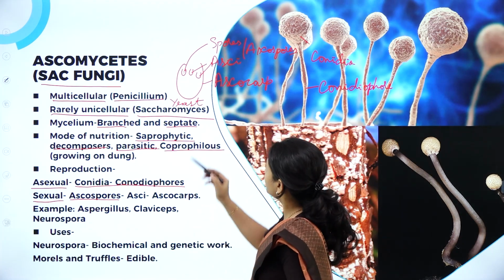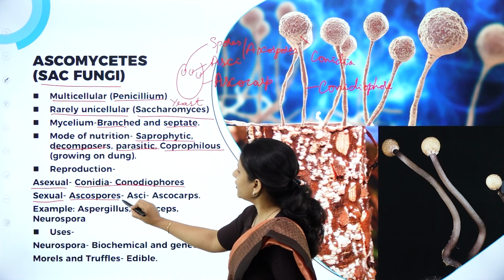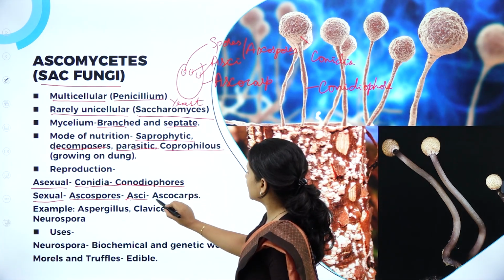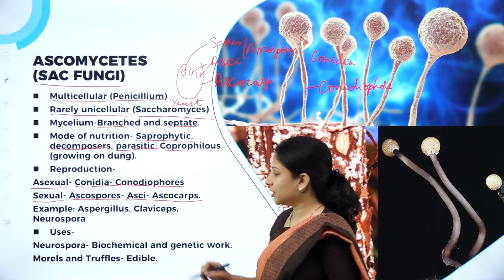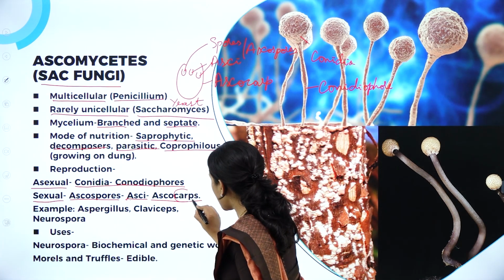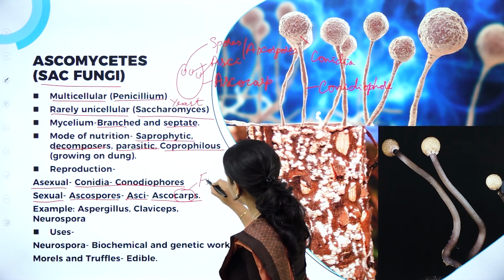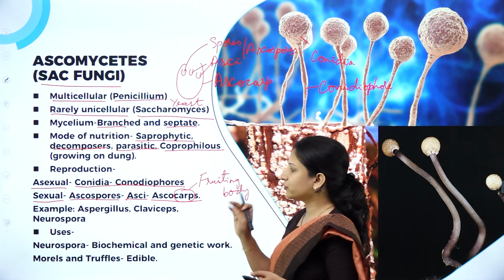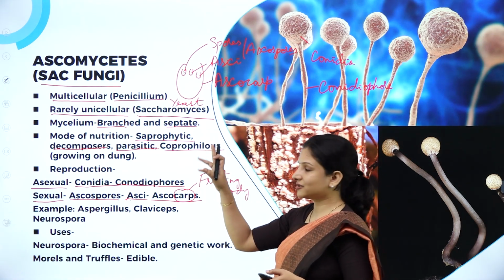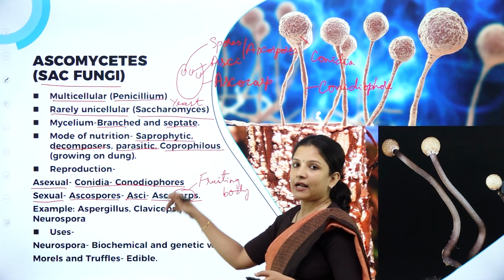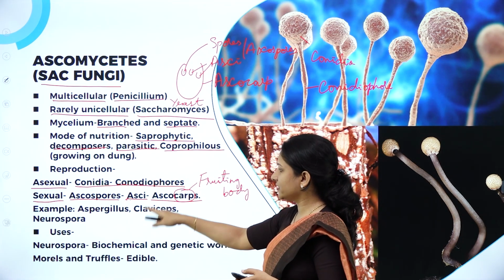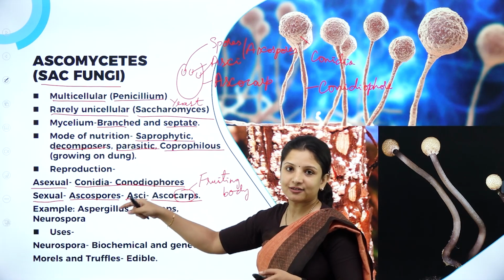So where are ascospores produced? In sac-like structures called asci. And where are the asci produced? In the fruiting body, which is called the ascocarp. Here understand, carp means fruiting body. So the carp or fruiting body produced by Ascomycetes is called an ascocarp, and the spores produced in the asci or sac-like structures in ascocarps are called ascospores.